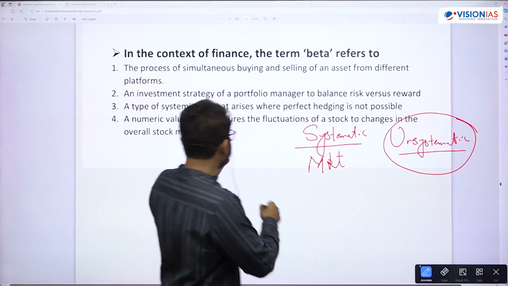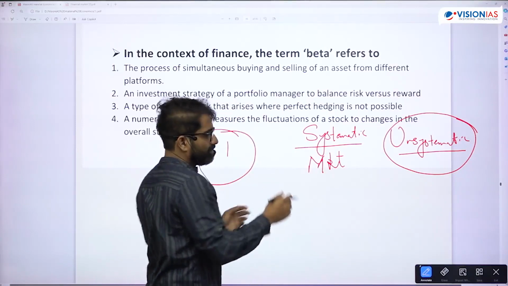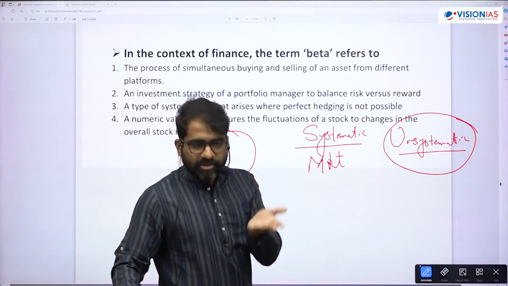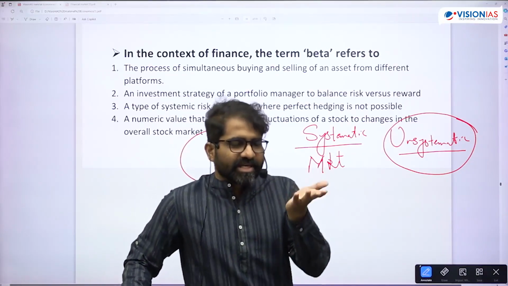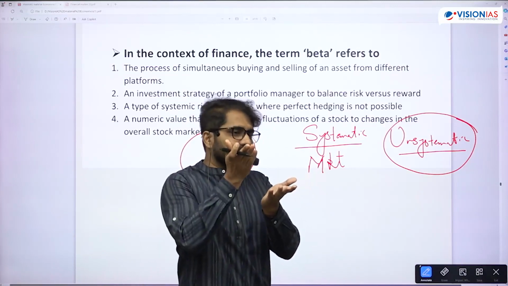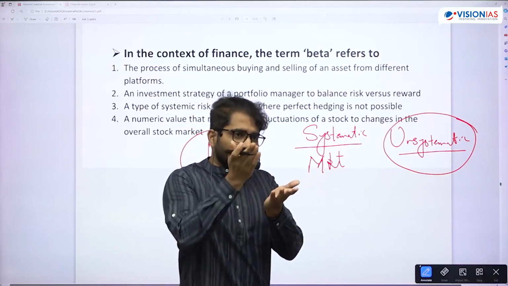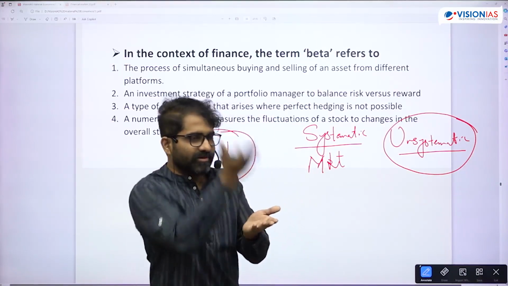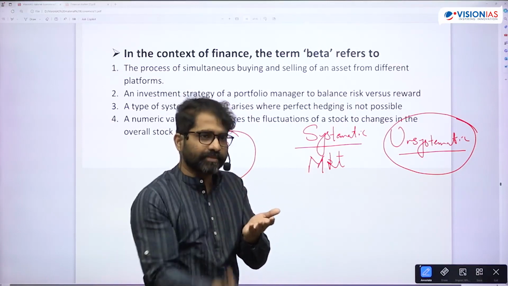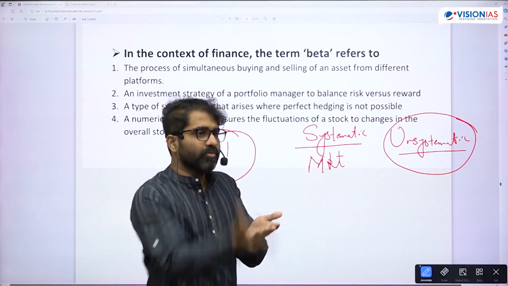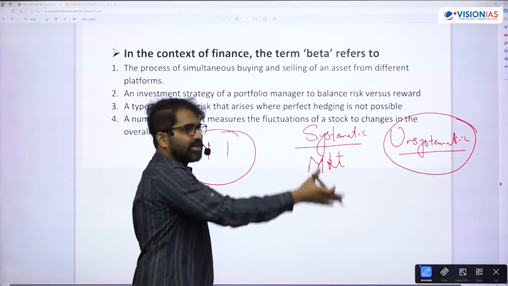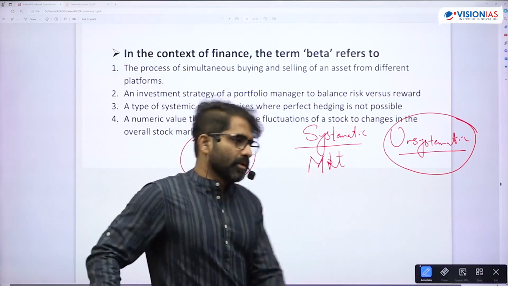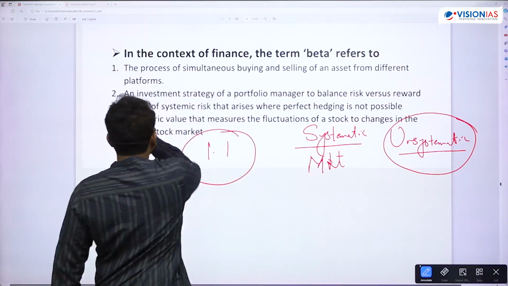When the number is high, you grow more than the market. Your beta is high means your share price is increasing by X, market is increasing by X, you are increasing by X plus 50. You're more volatile. When the market is falling, you fall below the market also. They will be fluctuating like this. Generally small cap companies move like this. So you're more volatile, your beta is generally more than 1. Beta less than 1 means you're less volatile. That much you remember.